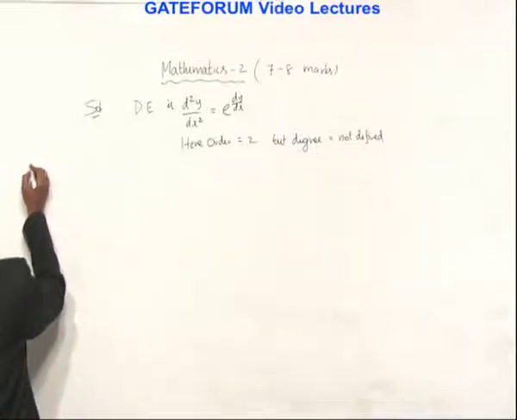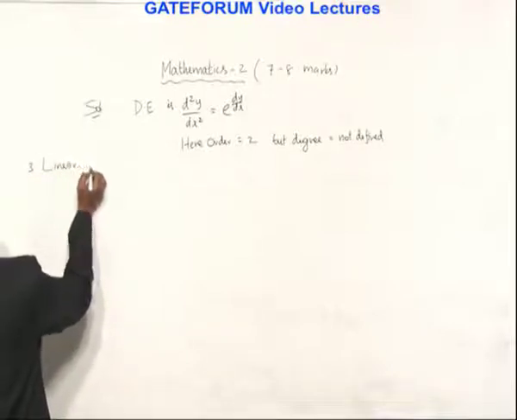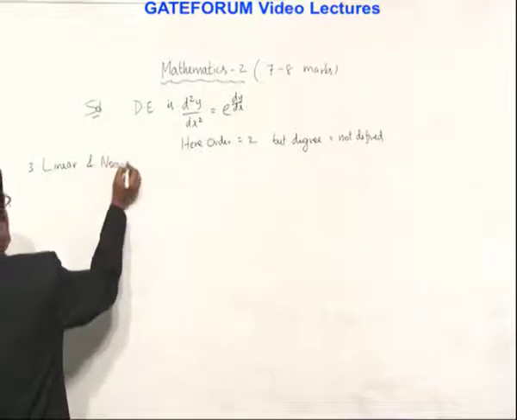Now the next definition is 3, linear and non-linear.